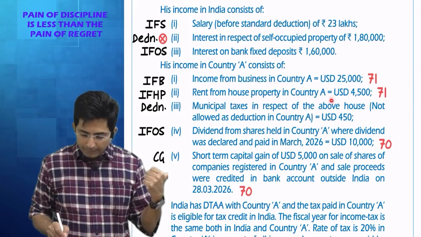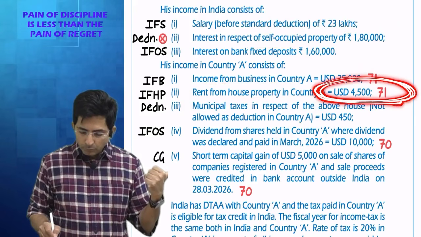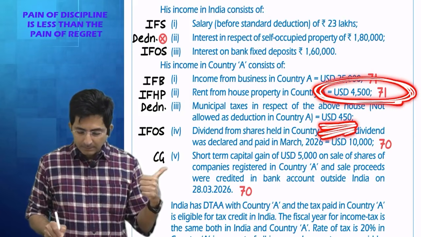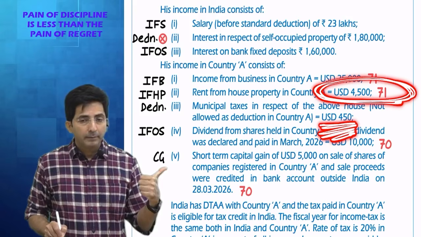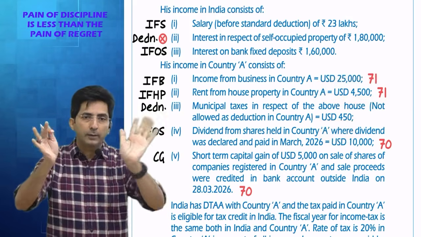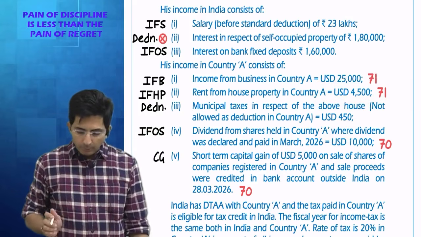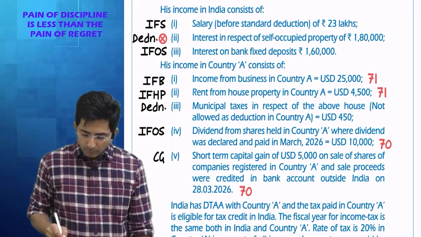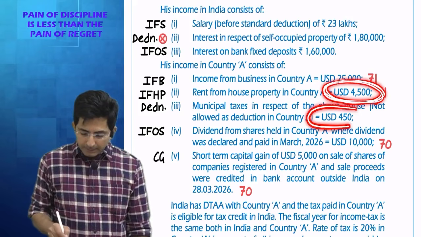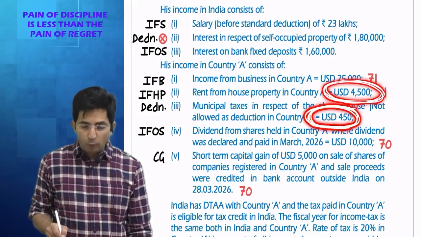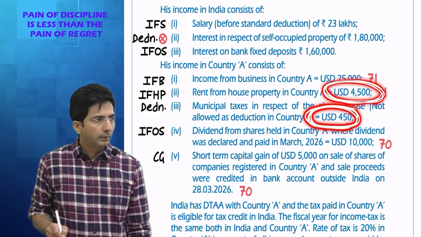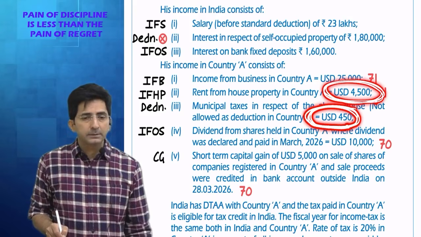Let-out property, your rental is $4,500 into 71 minus municipal tax 450 minus standard deduction. First you will compute full HP in dollars, then convert into 71. Do one thing, calculate in dollars. 4,500 is your rent minus municipal tax 450. So 4,500 minus 450 comes to 4,050 minus 30% standard deduction.